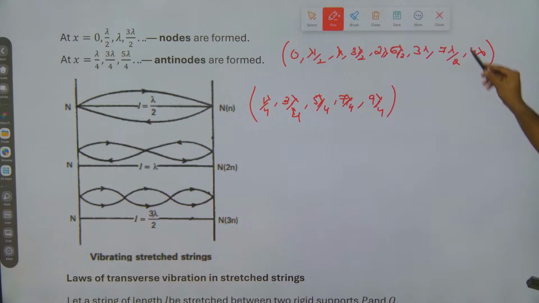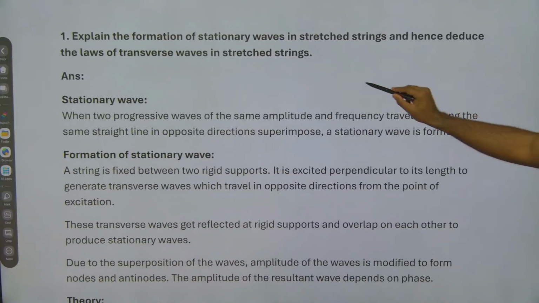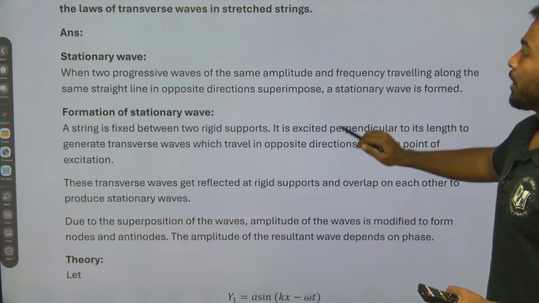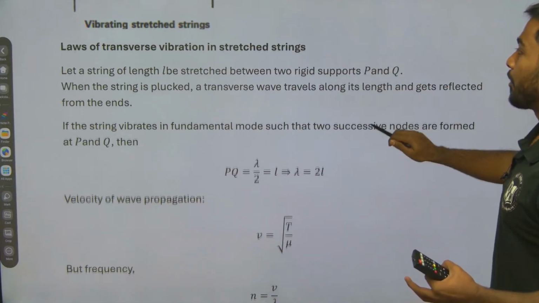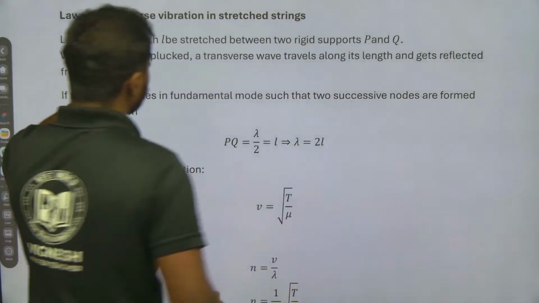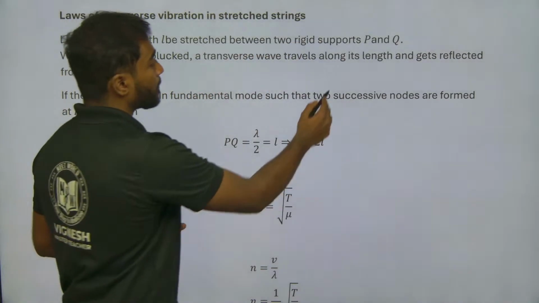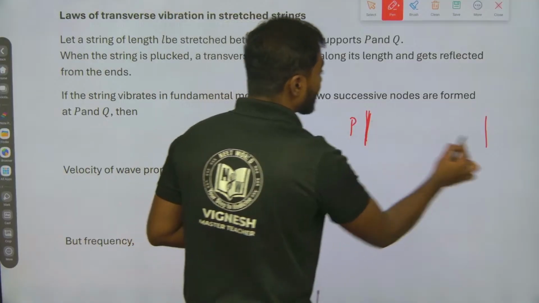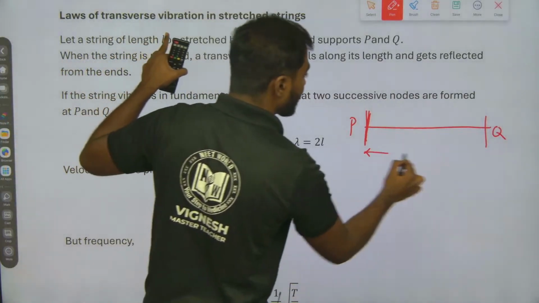Now we have completed the first part, that is stationary waves in a stretched string, and hence deduce the laws of transverse vibration. That is the thing remaining right now. So the laws of transverse vibration in a stretched string. Let a string of length L be stretched between two rigid supports, P and Q. Let me draw the diagram. So this is my rigid support P and this is Q. I am taking the string of length L.